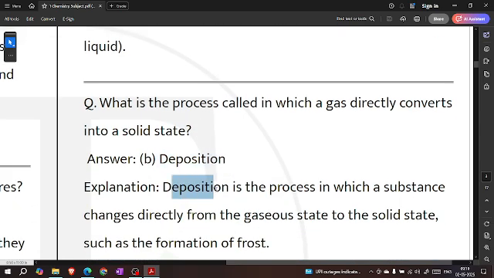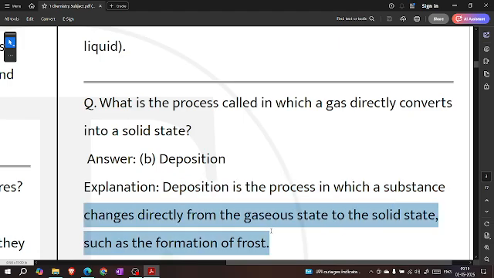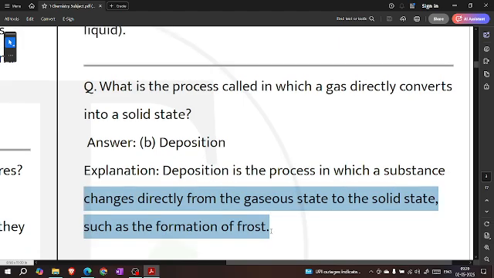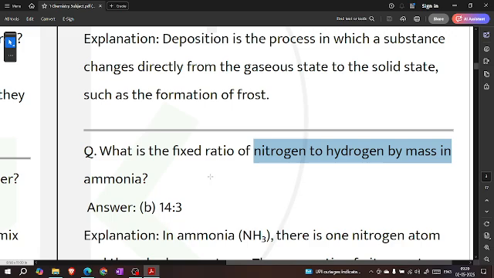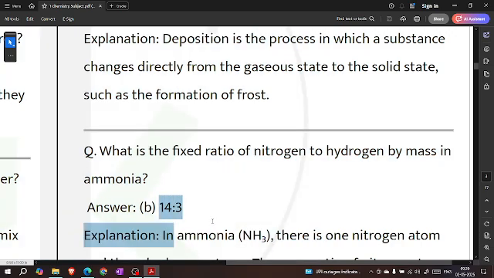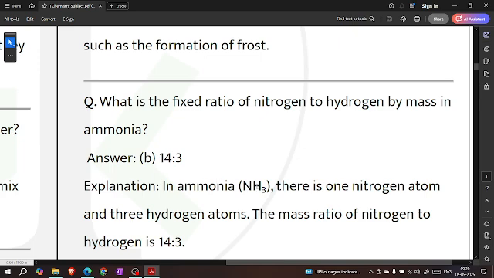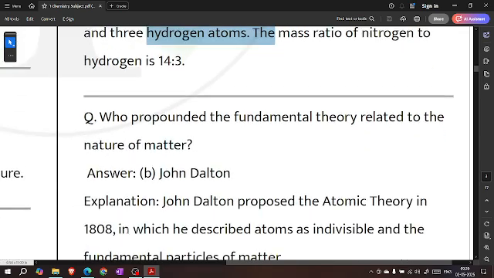What is the process called in which gas directly converts into solid? Deposition. Deposition is the process in which a substance changes directly from gaseous state to solid state, such as formation of frost. What is the mass ratio of nitrogen to hydrogen in ammonia? 14 is to 3. In ammonia, NH3, there is one nitrogen atom and three hydrogen atoms. The mass ratio of nitrogen to hydrogen is 14 to 3.